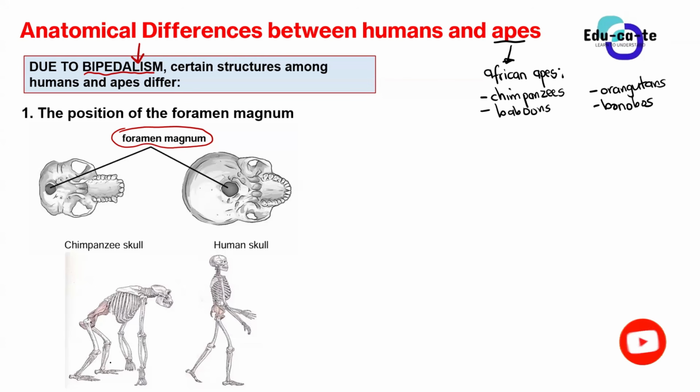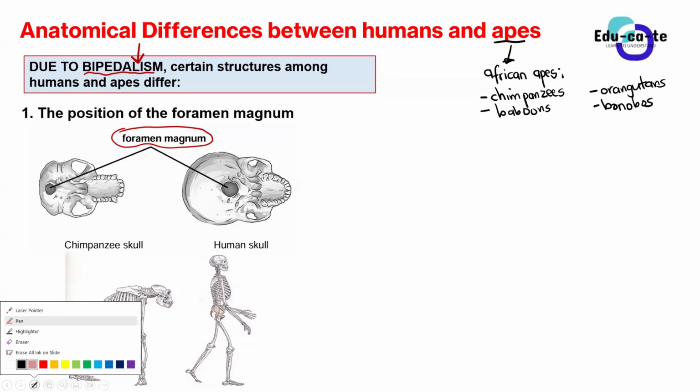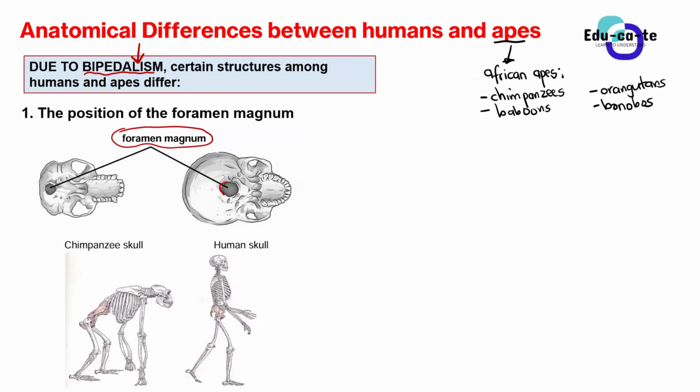If we look at the human, the foramen magnum, or this hole here, whereby you insert your spine, whereby you're going to have your spinal cord inside the spine here. So in humans, it is in a more forward position compared to the one in chimpanzees. When you look carefully here, skull A is a chimpanzee skull, whereas skull B is a human skull.